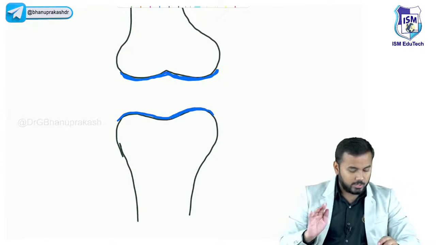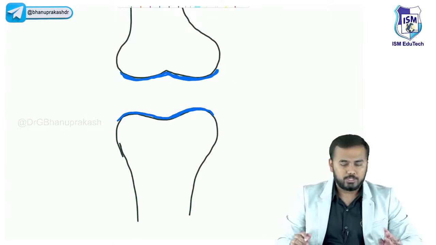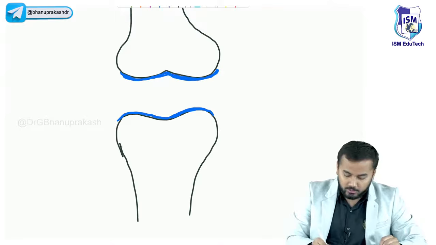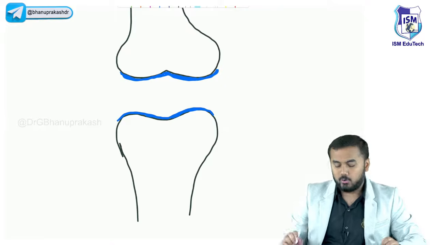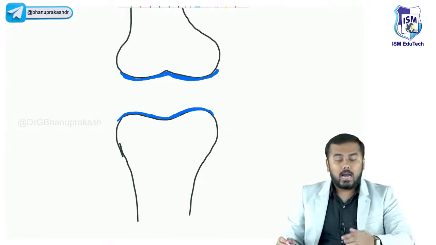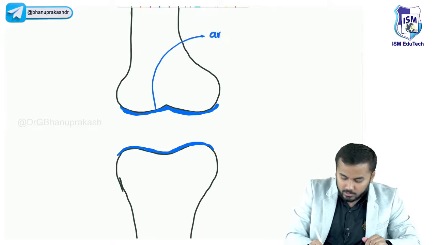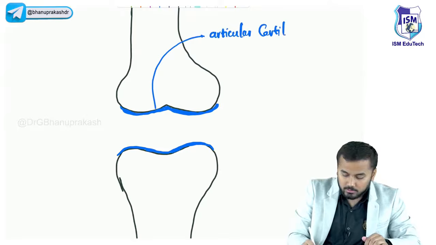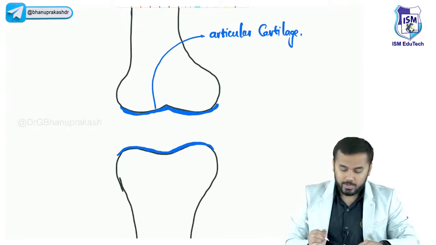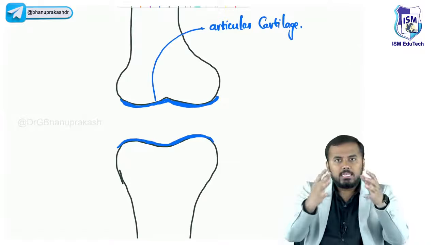Guys, don't write anything, just watch whatever I'm teaching you. I'll give you time to write later on. However, this video will be recorded, don't worry. So these are called articular cartilages. Now, surrounding the joints, there are some layers.